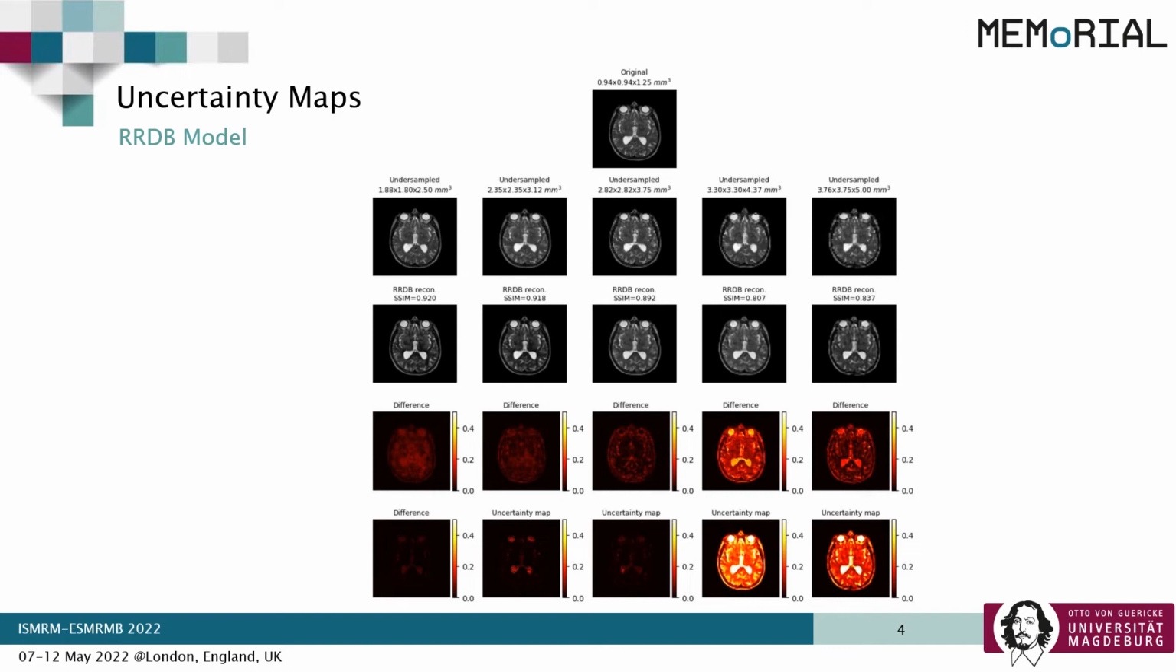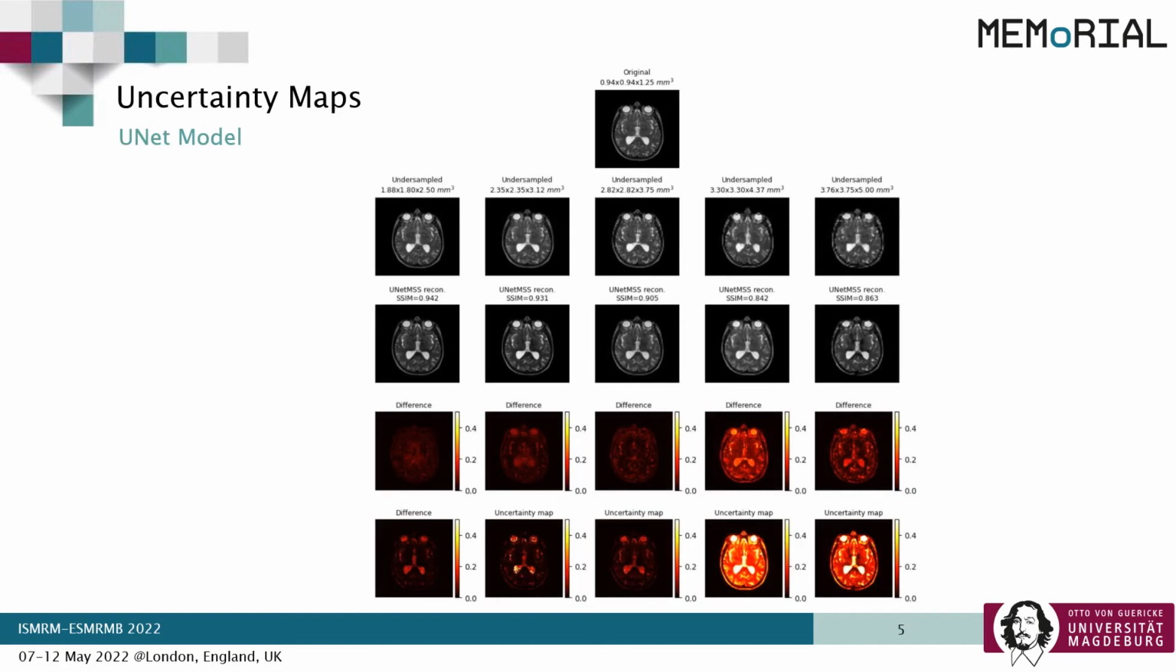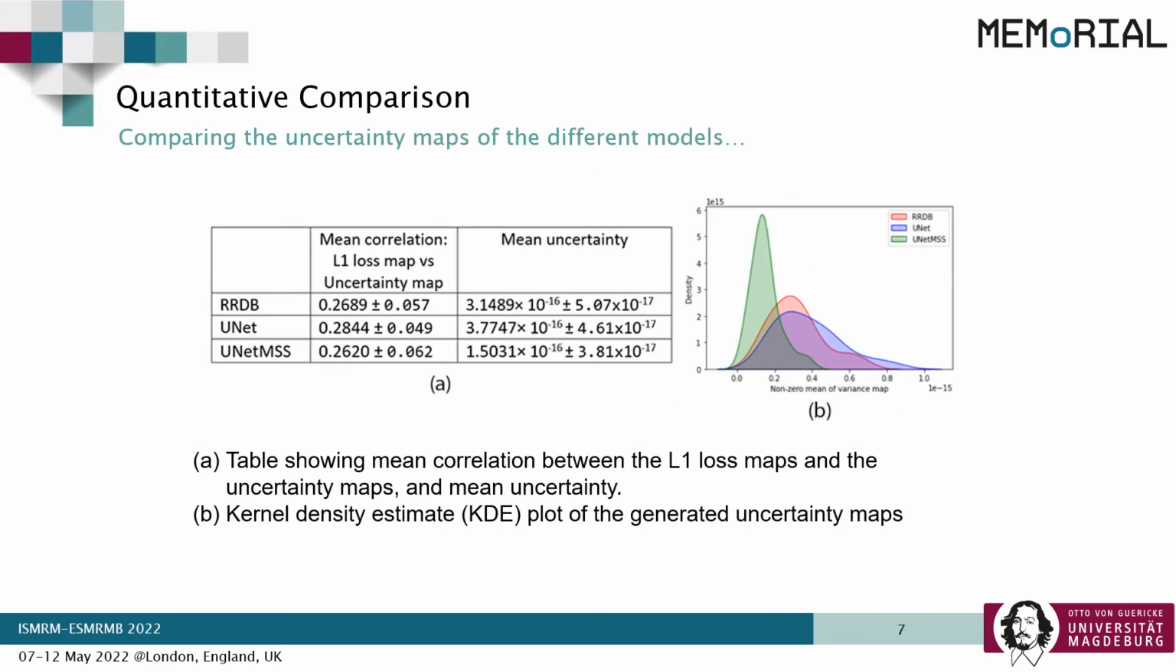This warrants further investigation. The UNet model also results in similar findings as the RRDB model, as well as the UNet MSS model. A comparison of the UNet and UNet MSS uncertainty maps tells us that introducing multi-scale supervision also reduces the uncertainty of the model. Finally, the generated uncertainty maps were evaluated by computing the correlation with the L1 loss maps and also using the mean uncertainty of those models.